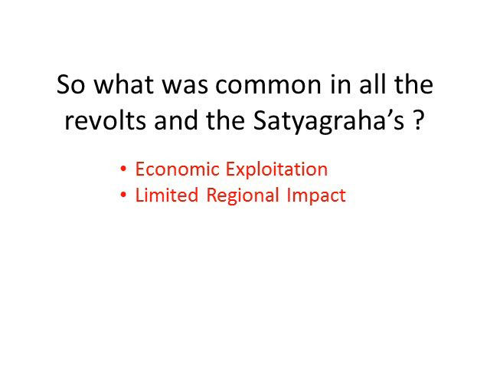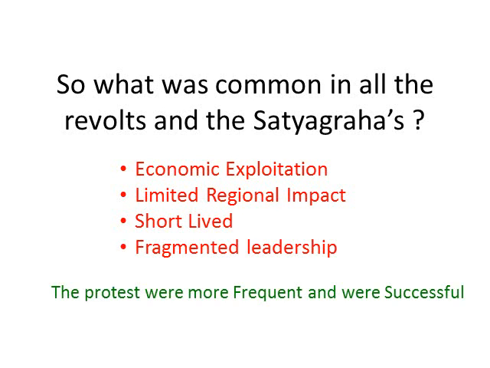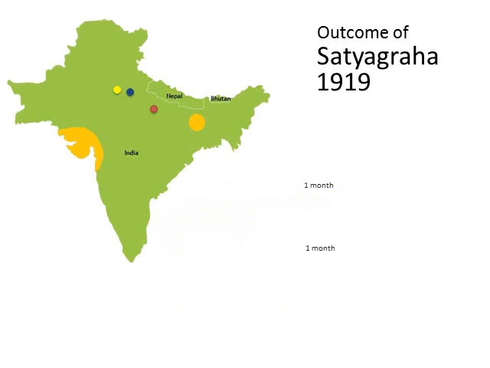All the revolts and satyagrahas had limited regional impact. They were short-lived and they had fragmented leadership. But the protests were getting frequent and were successful. So, what was the outcome of satyagraha? Because of the frequent success of satyagrahas and the frequent protests, Britishers came up with a way to tackle those revolts.